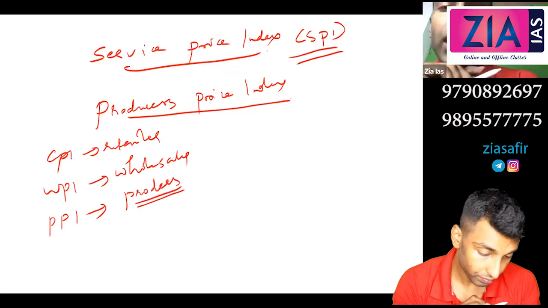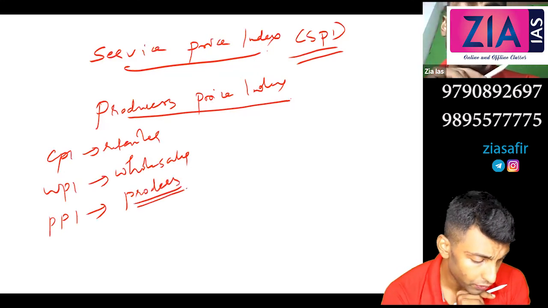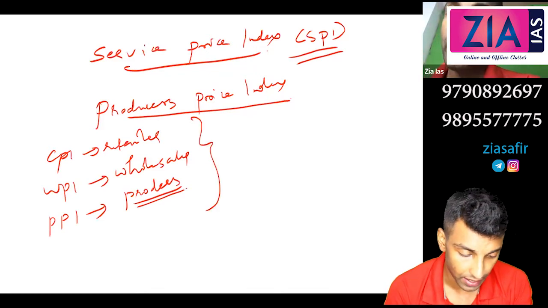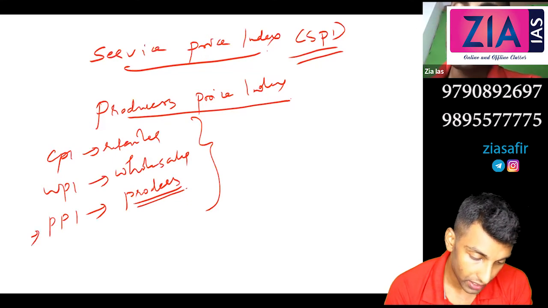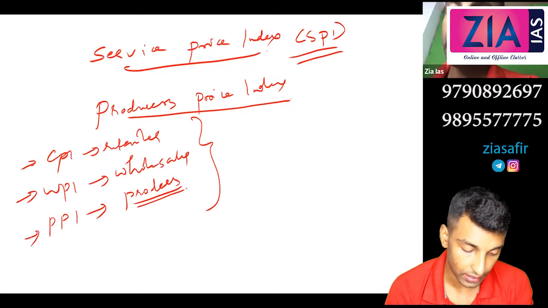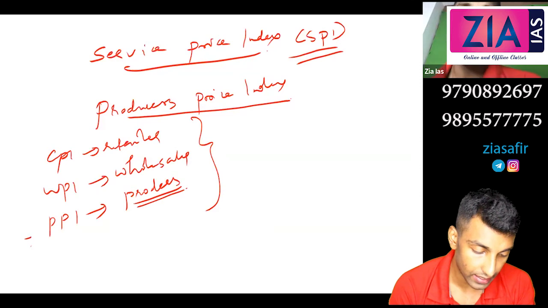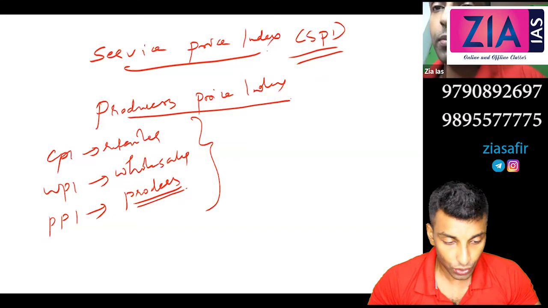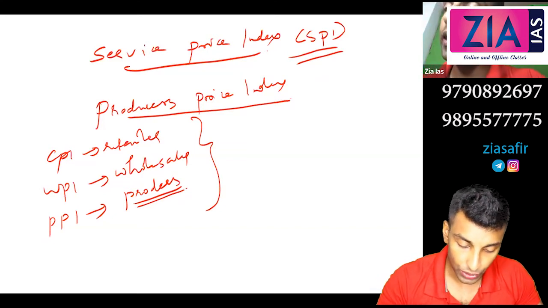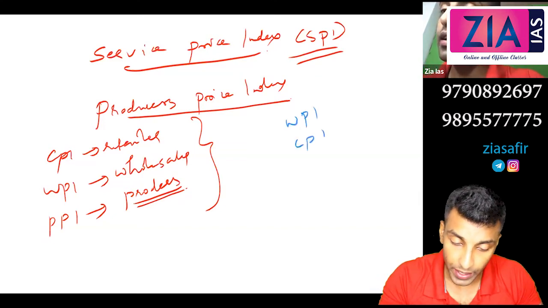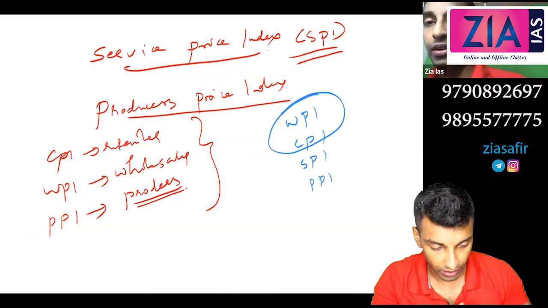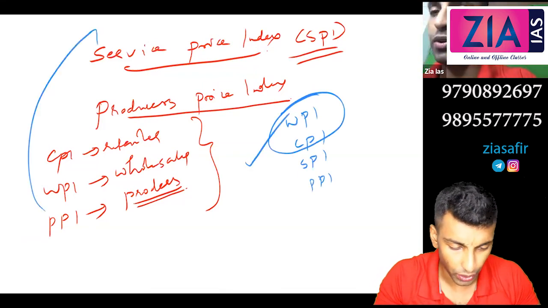Now this is again useful for the government, because the government can understand at which stage the price is increasing, whether in the cost of production or at this stage or at this stage. So the government can take measures accordingly. So we have discussed 4 different types: WPI, CPI, SPI, PPI. These 2 are more important, so you can expect questions from here, and these 2 are not that important, so we don't want to discuss too much about that.